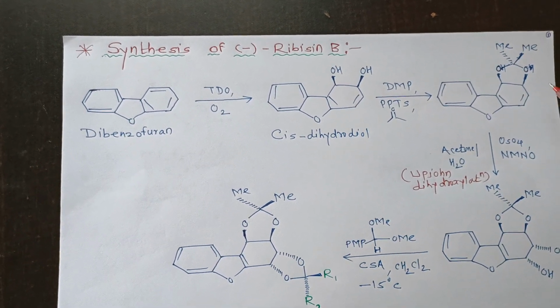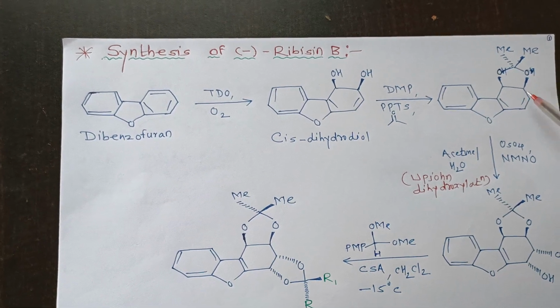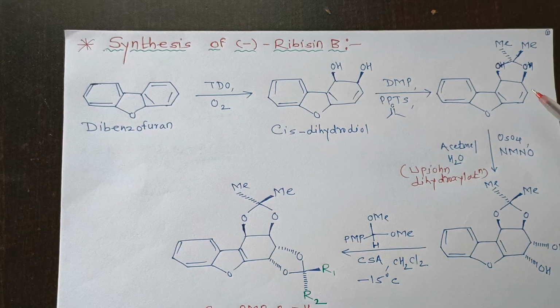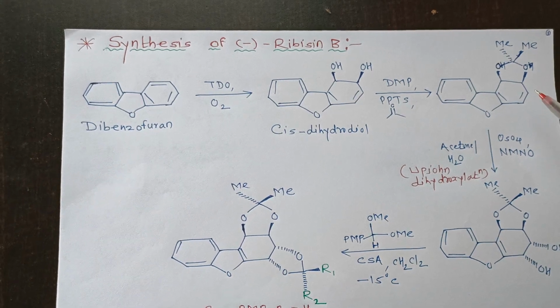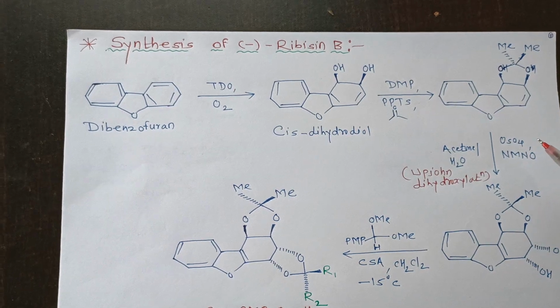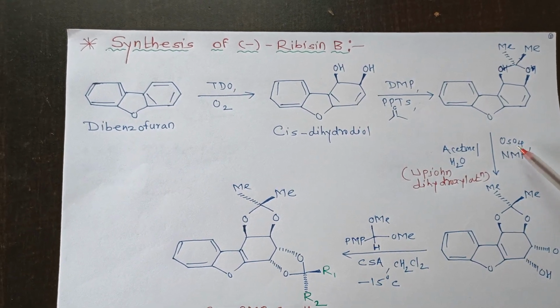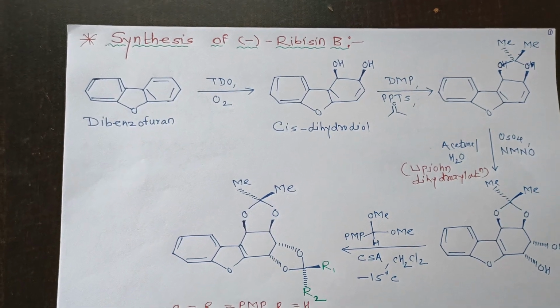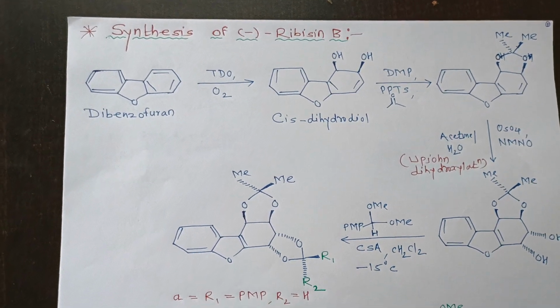In next step, this acetonide alkene compound on cis dihydroxylation using Upjohn dihydroxylation condition, that is using osmium tetroxide in presence of NMO, forms a cis diol.